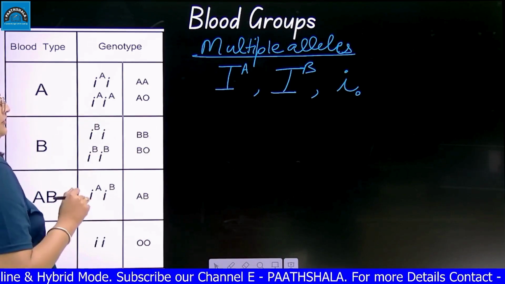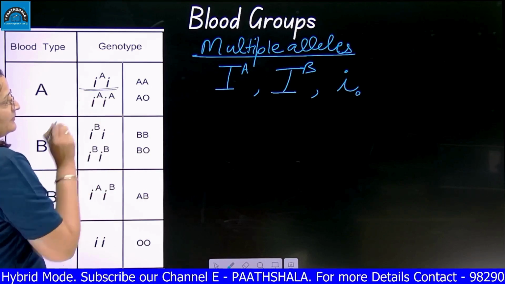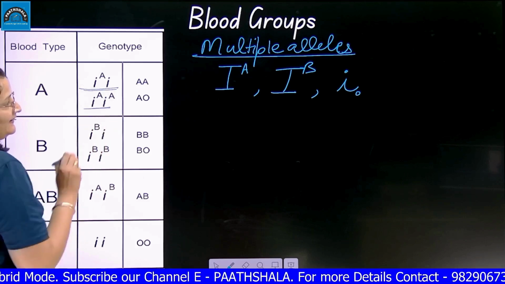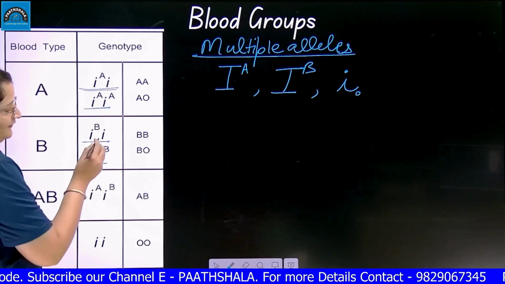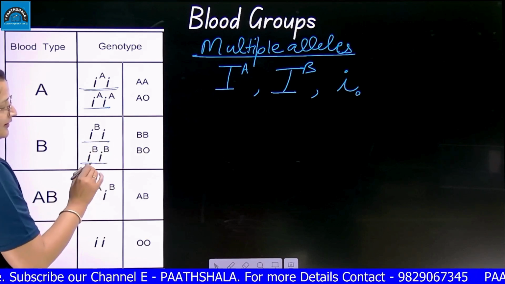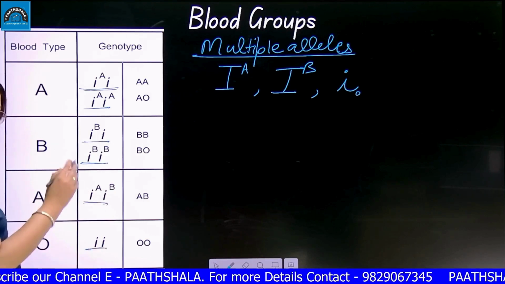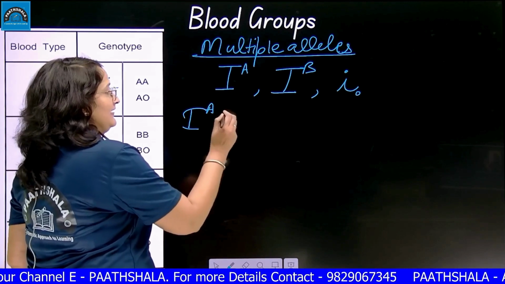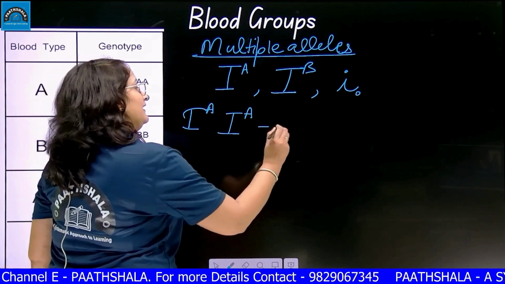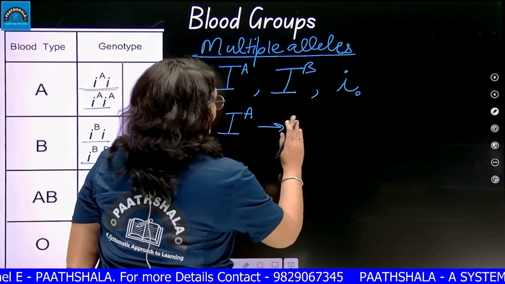There are 6 genotypes. Like here, you can see I^A with small i, I^A I^A, I^B with small i, that means O, and these 6 genotypes are possible. So when I^A comes with I^A, the blood group will be A.